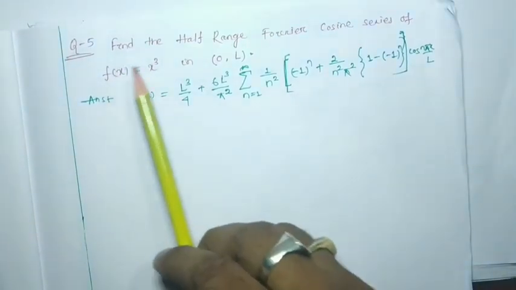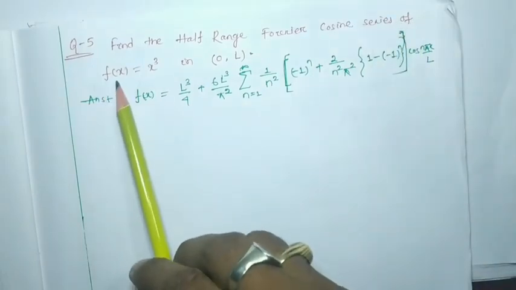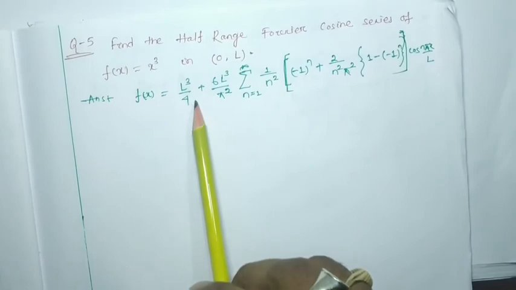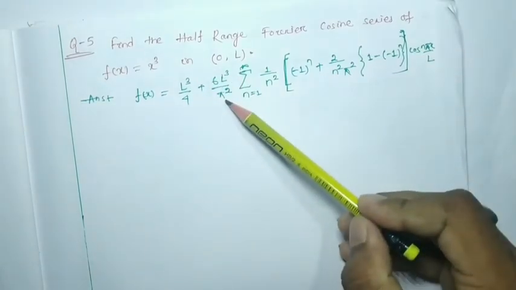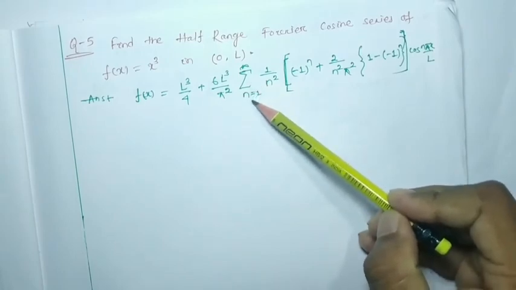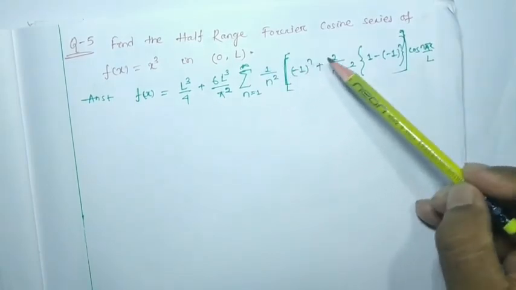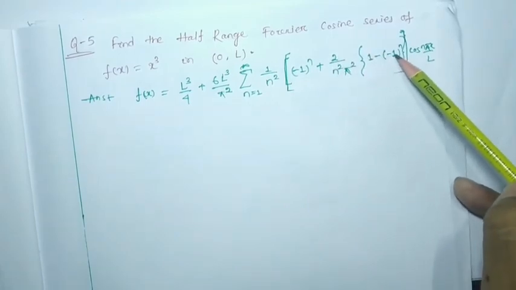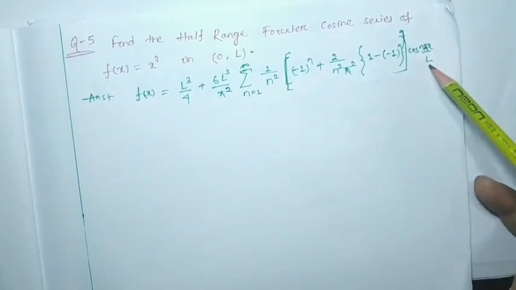That is, find the half range Fourier cosine series of the function f(x) equal to x cubed in 0 to L. The answer is L cubed by 4 plus 6 L cubed by pi square summation over n equal to 1 to infinity 1 by n square [(-1)^n plus 2 by n square pi square into (1 minus (-1)^n)] cos(n pi x by L).